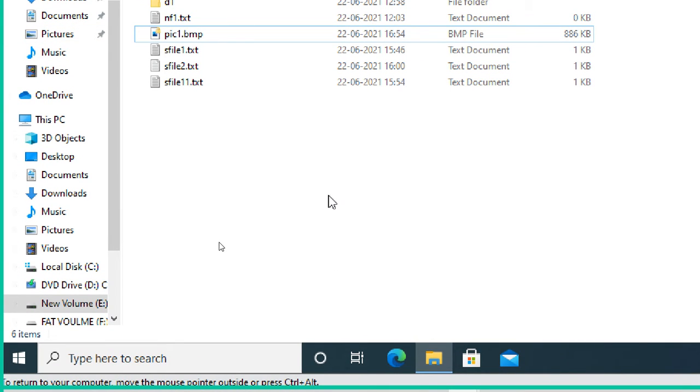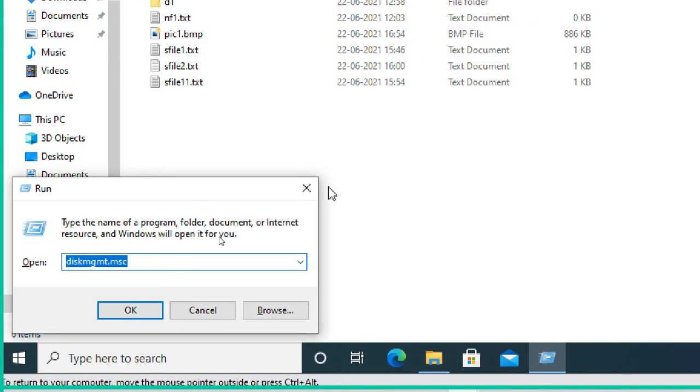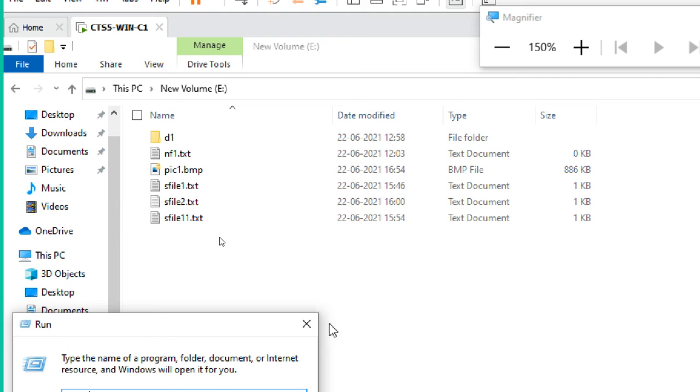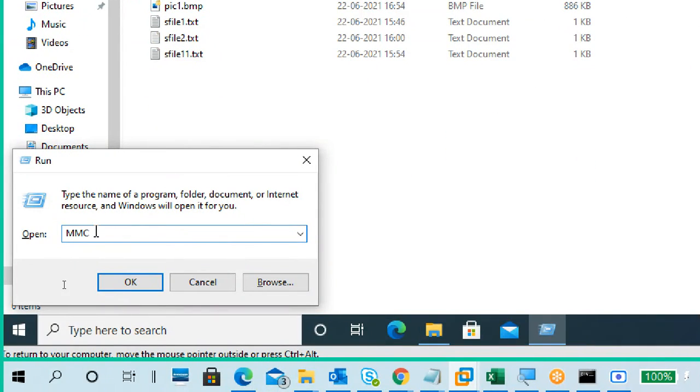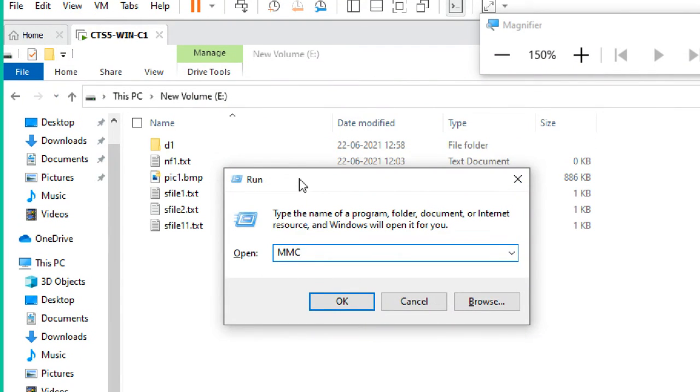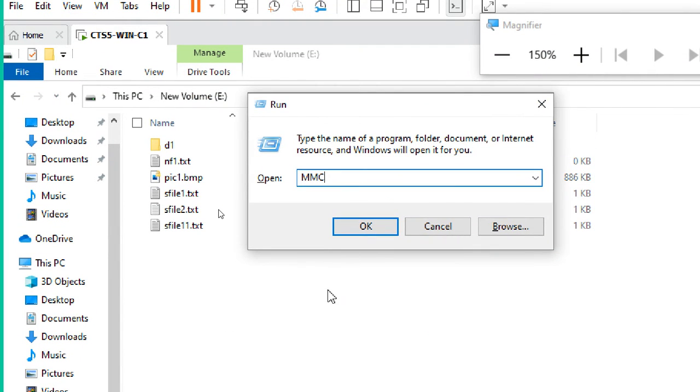Next, another one. I'm going to run MMC. What is MMC? Capital or small, no problem. Microsoft Management Console.